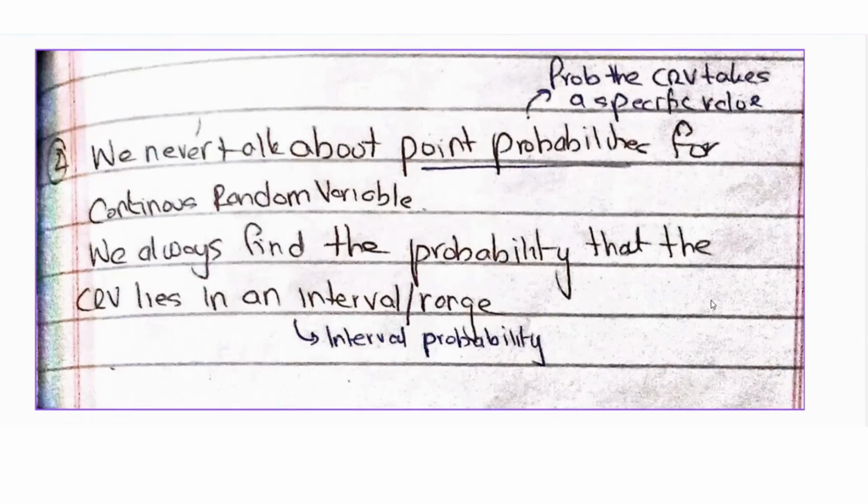So when you look at questions related to continuous random variables, you'll find that they're never asking you the probability that the continuous random variable is equal to a specific value, because that is equal to 0. They will always ask for the probability that the continuous random variable lies in some interval.